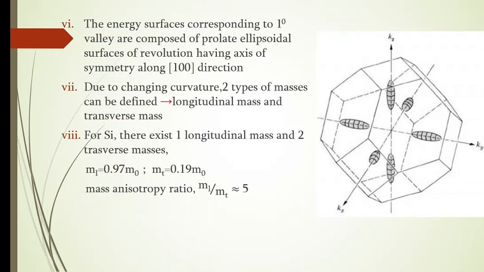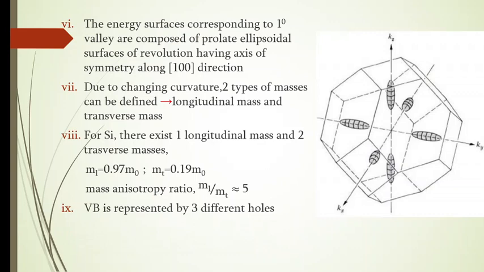That is, longitudinal mass ml is equal to 0.97 m naught and transverse mass mt is equal to 0.19 m naught, where m naught is the rest mass of the electron. So when you take the ratio, you get the mass anisotropy ratio, that is ml by mt. When you calculate it, it is approximately equal to 5.